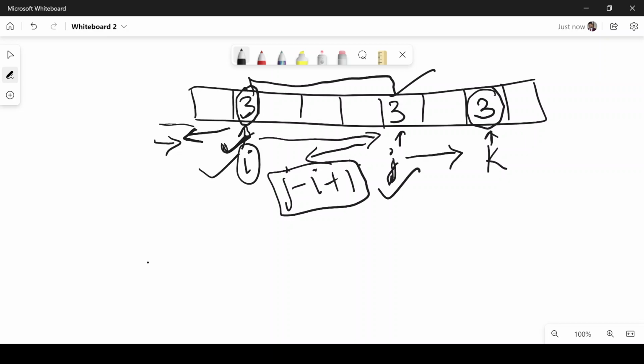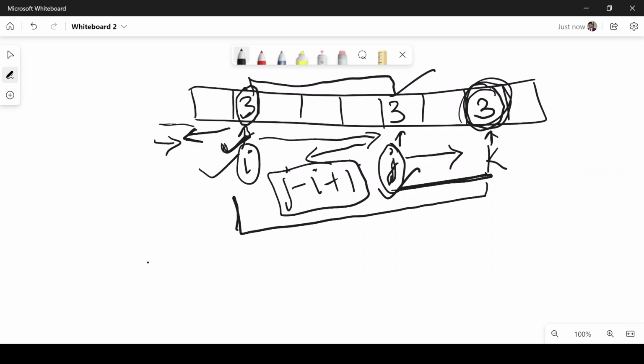Now, if we see here, then if we consider the index k in our current subarray, then the only relevant index for us is j to make a pair with k, because j and k will return us a length which will always be less than the subarray which we will make using k and I. So there are two possibilities of making subarrays having matching pair with a value of 3.